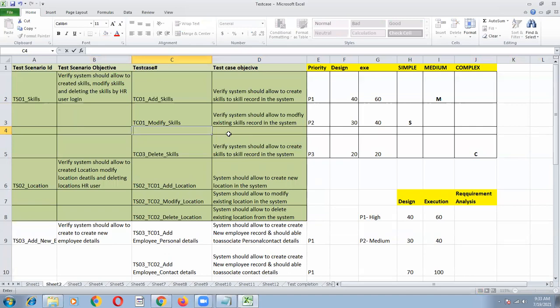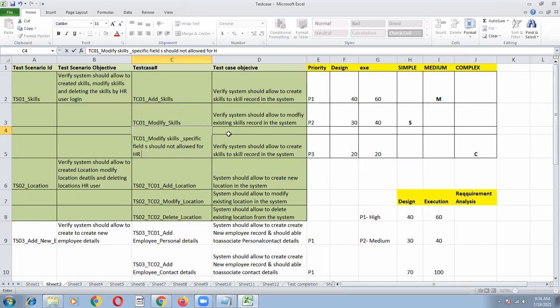So I will log in as an HR user and I will try to edit the fields. And if those are allowed, then it's an issue. So I will write TC01: modify skills, specific fields should not be allowed for HR user.